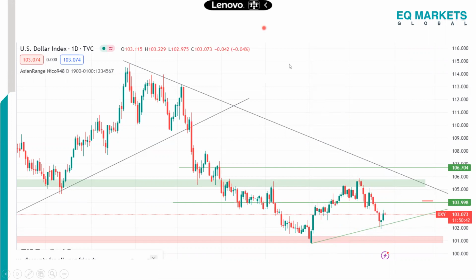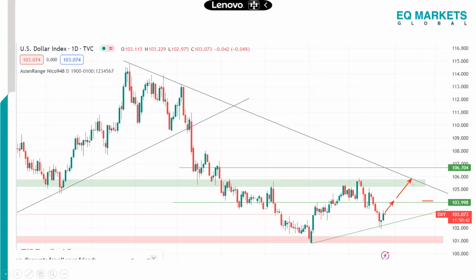Of course, if this continues to go bullish, then where we expect the dollar to get to is somewhere around 103.998, right? If that zone is broken, then let's see the areas of 105.5 to 106.